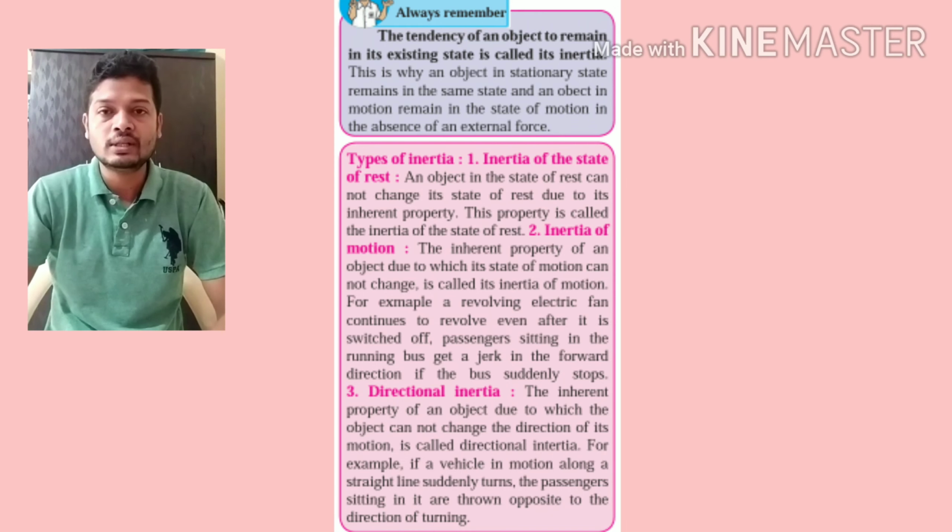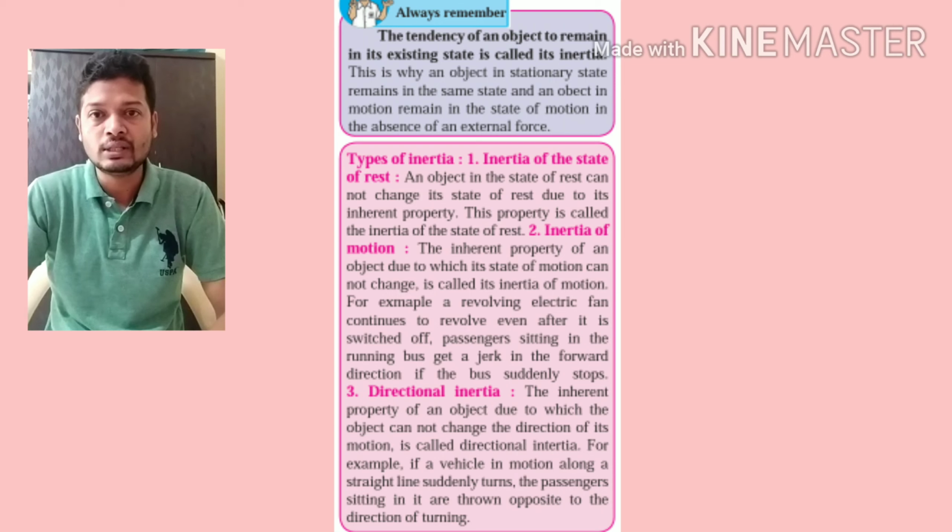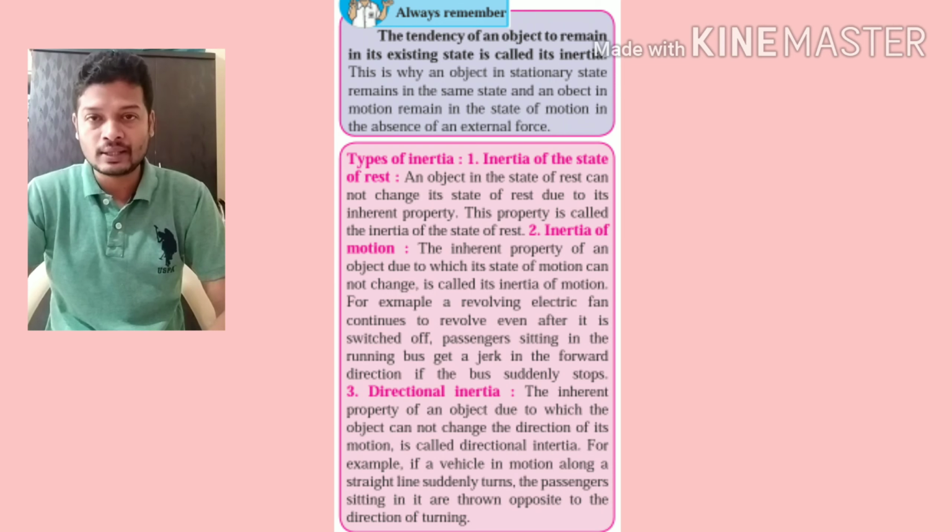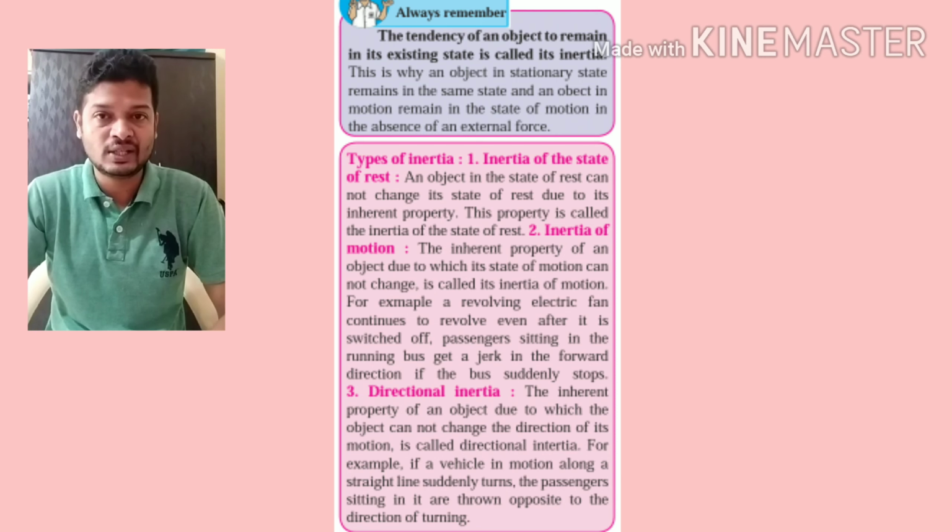Now there are three types of inertia. First is inertia of rest. That means if the object is at rest, it tries to stay at rest. It tries to resist the force applied.